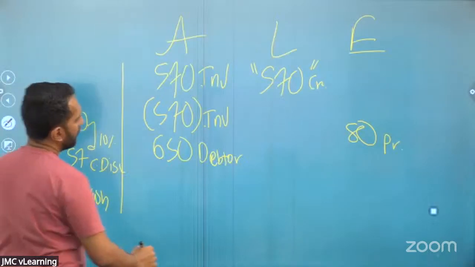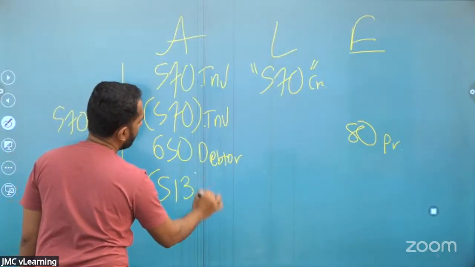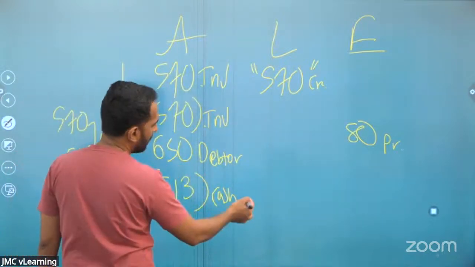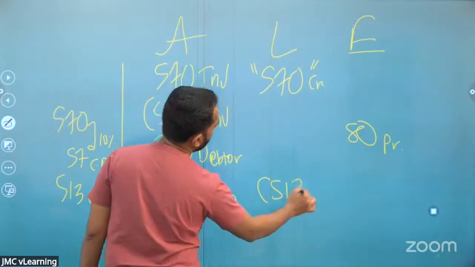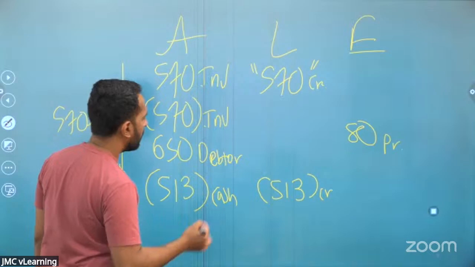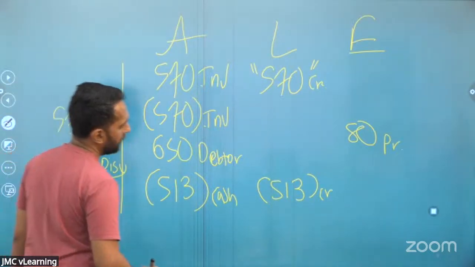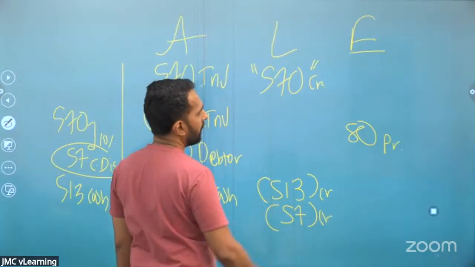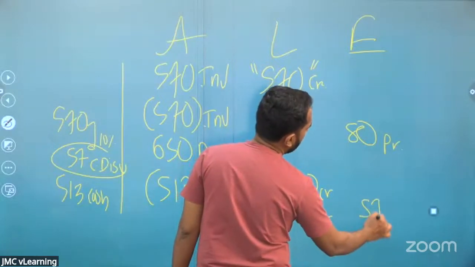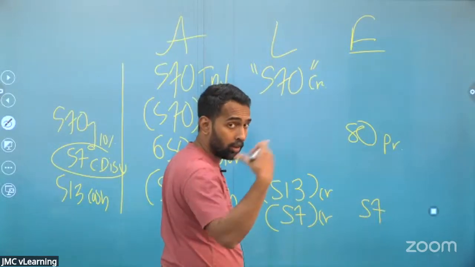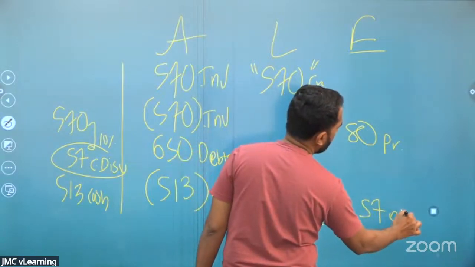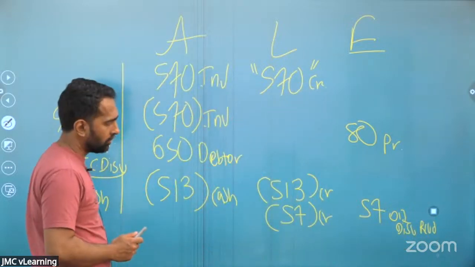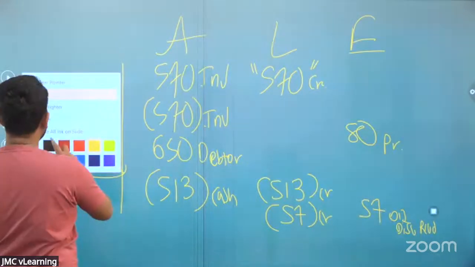So on one side your cash will come down by 513, and when you are settling it in cash, your creditors will come down by 570, and you are getting a discount of 57. As a result of the discount, your creditor will come down, and the discount is a benefit for you. It's another income. When you are receiving a discount from a creditor, it's other income called discount received. That's another income.